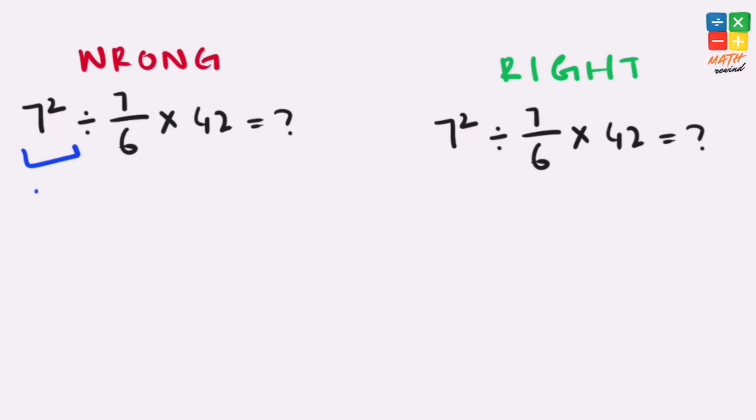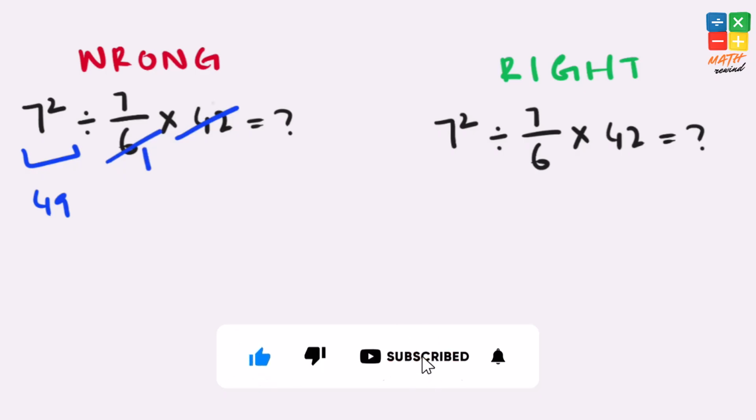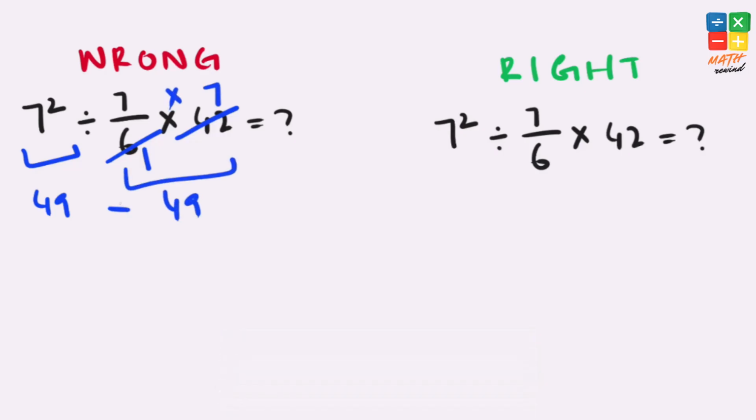7 to the power 2 equals 49. 6 and 42 are both divisible by 6, so 6 divided by 6 equals 1 and 42 divided by 6 equals 7. 7 times 7 equals 49 and 49 divided by 49 equals 1.